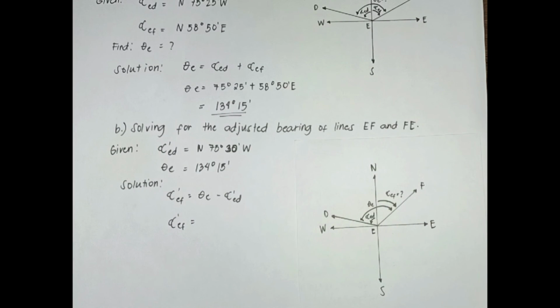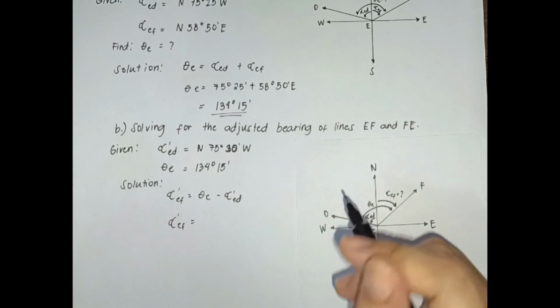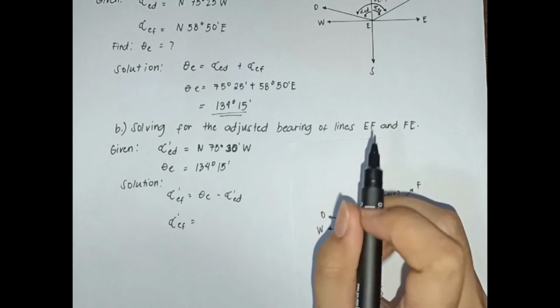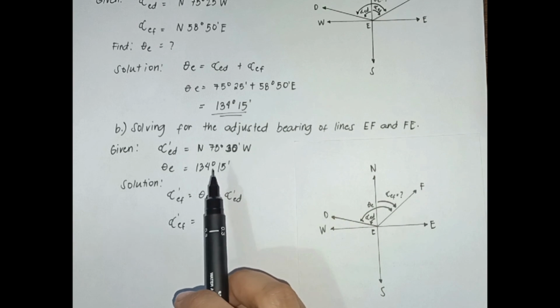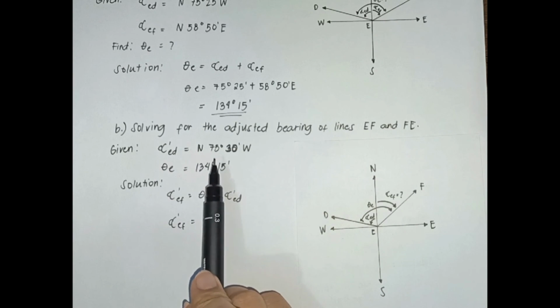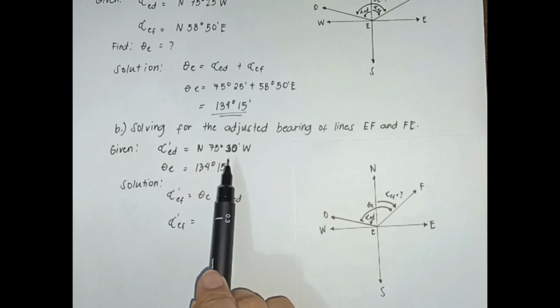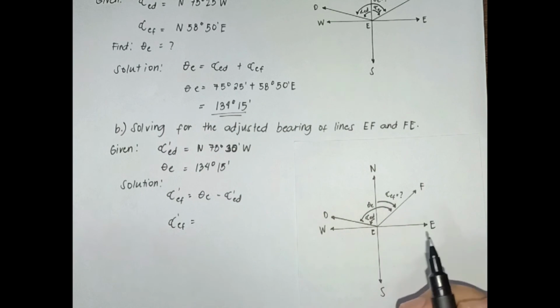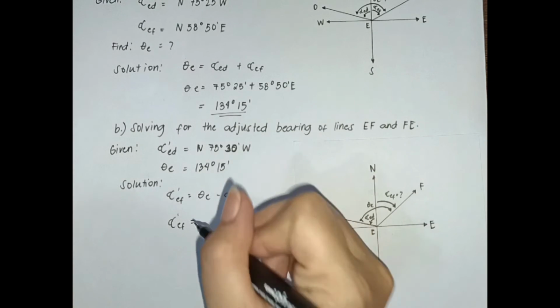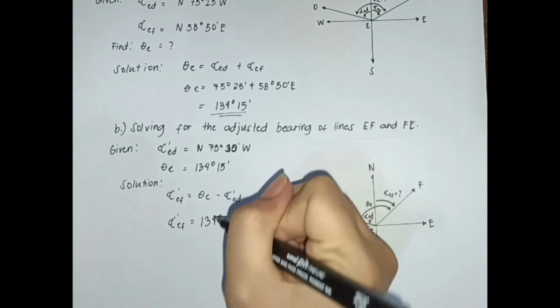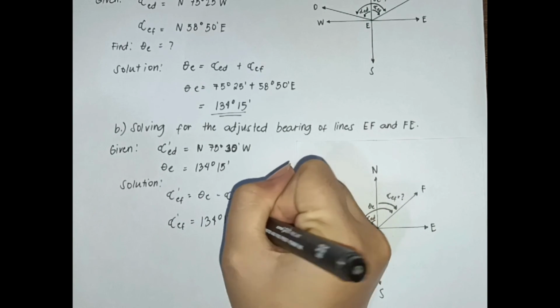Now that we already have the included value of angle at station E, let's now proceed in solving the adjusted bearing of lines EF and FE. So this time, ang gagamitin natin na given for line ED ay yung adjusted bearing na sinolve natin kanina, which is equals to 75 degrees and 30 minutes. And of course, the value of station E, which is equals to 134 degrees and 15 minutes. So kung kanina ni-add natin yung dalawang bearings to get the value of station E, ngayon we are just going to subtract these two given to get the adjusted bearing of line EF and FE.